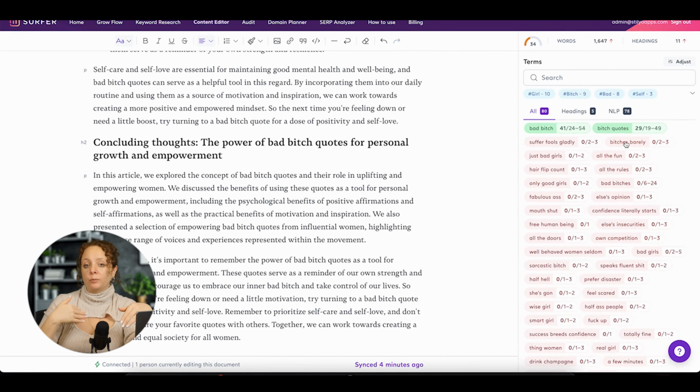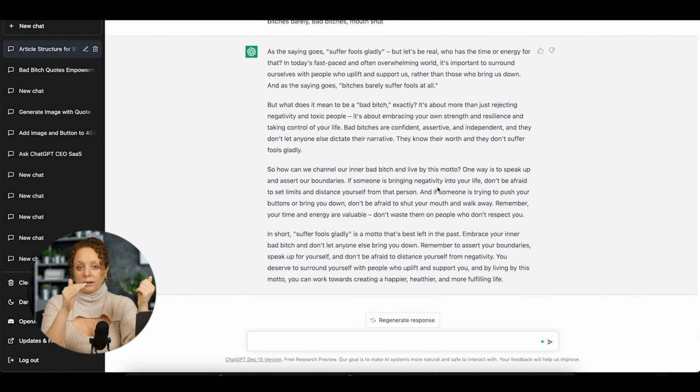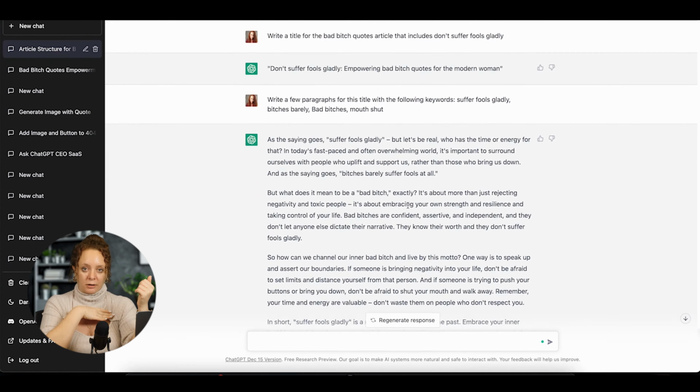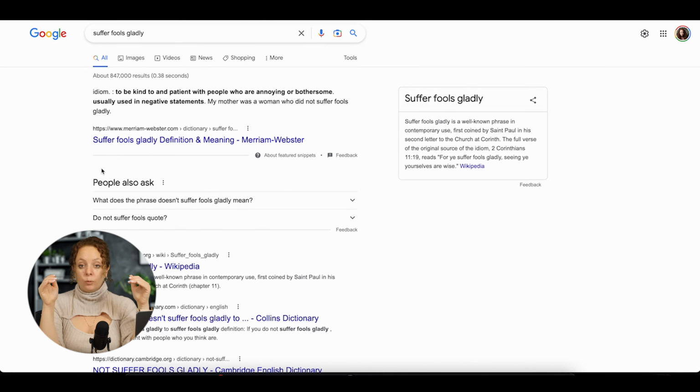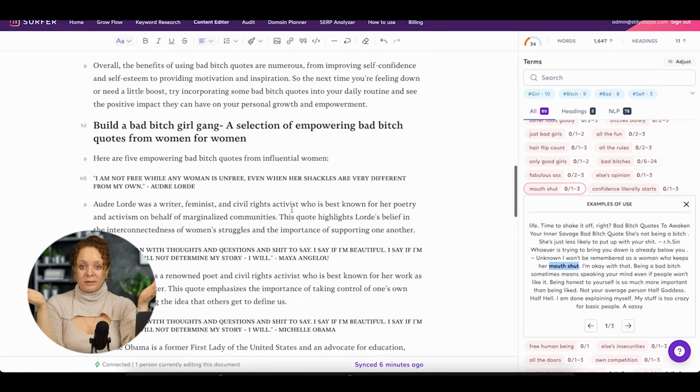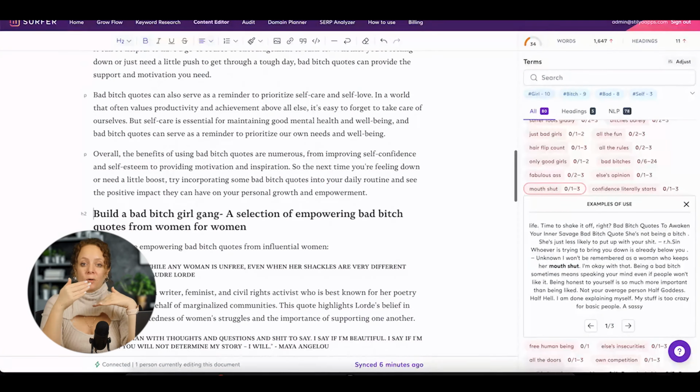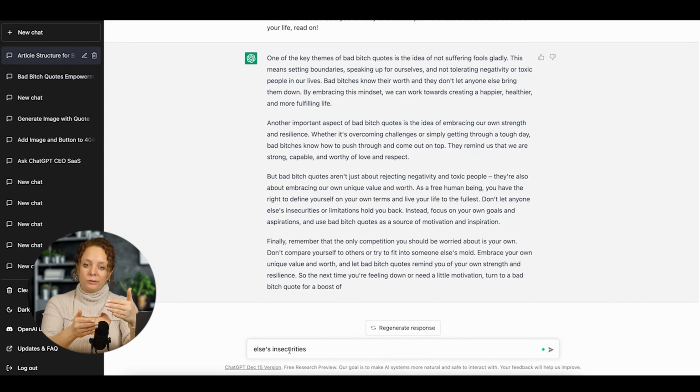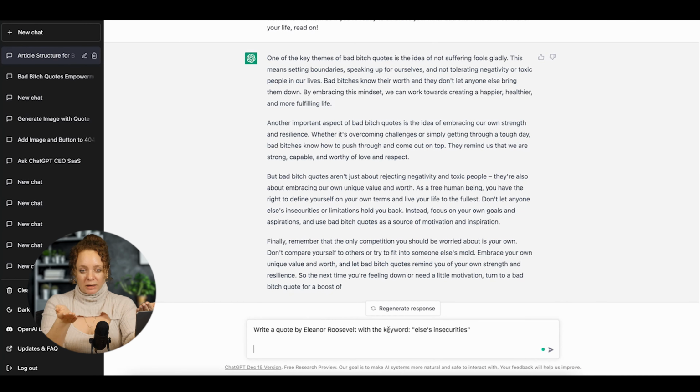I also saw that it suggested some new titles, so I created a whole new section in the article with a new title and a few paragraphs under this title that also gave me some extra keywords, which again upped my score a little bit, and I just kept going and going. I did notice at this point that in some cases ChatGPT has its limitations. It did do a few wonky, repetitive things that don't make sense. You know, it is a computer after all. It's not yet as smart as humans.